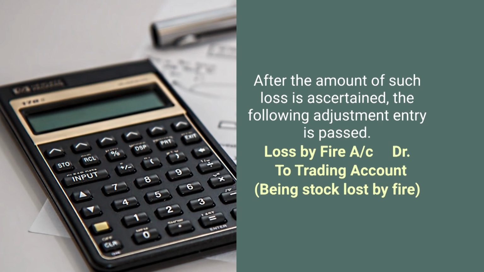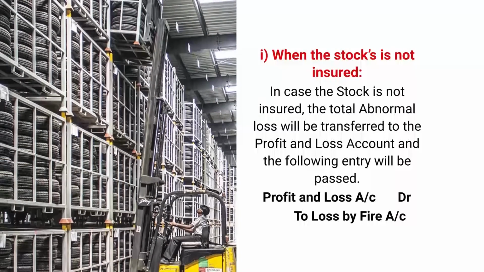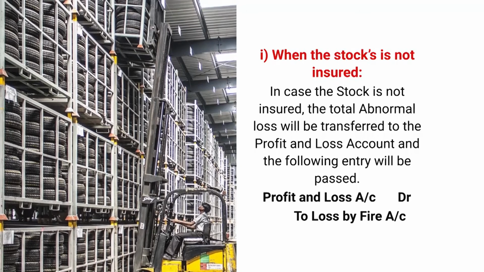So, the journal entry would be loss by fire account debit to trading account, because we deal the goods with trading account. All the transactions relating to the goods will always be charged to the trading account. So, here we have loss of goods by fire, therefore, loss of goods by fire would be transferred to the trading account.